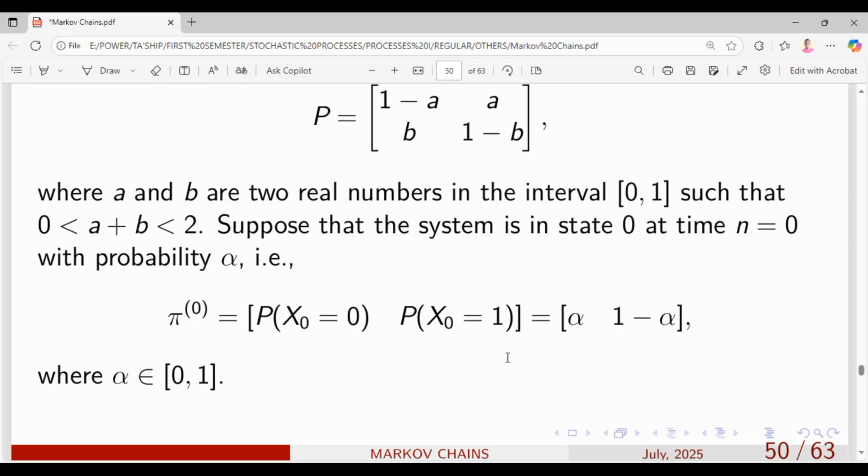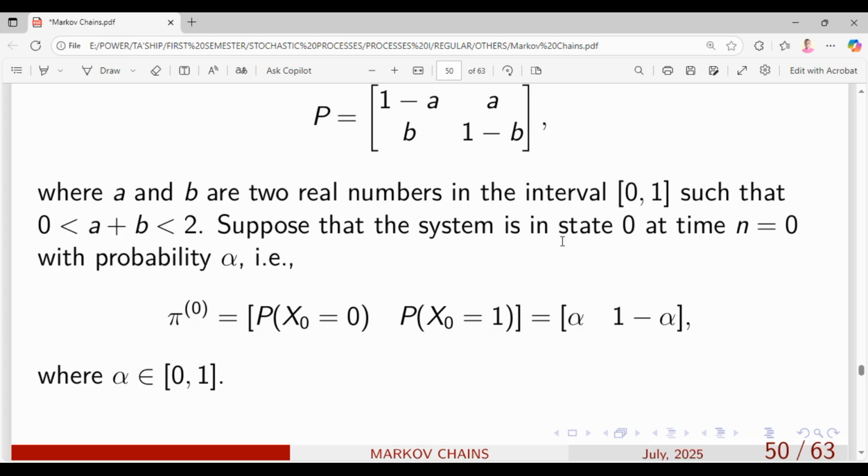A and B are just two real numbers in the interval 0 to 1, chosen in a sense that they should meet probability values, like that A plus B should be between 0 and 2, not inclusive of 0 and 2.